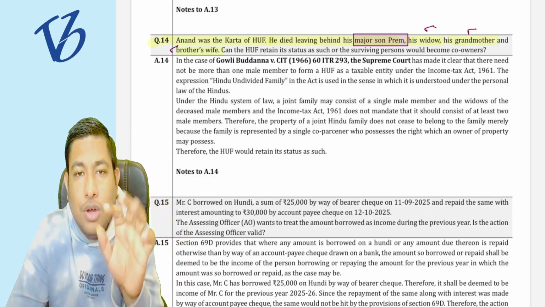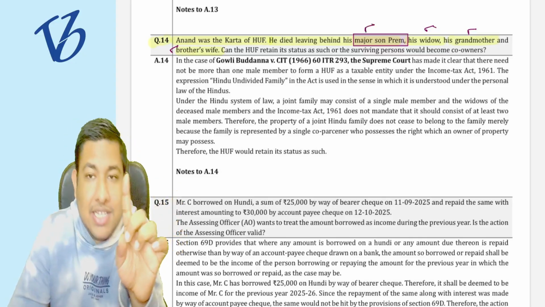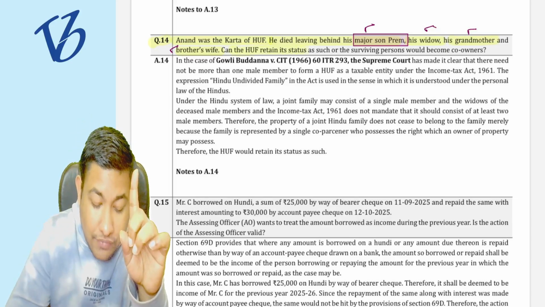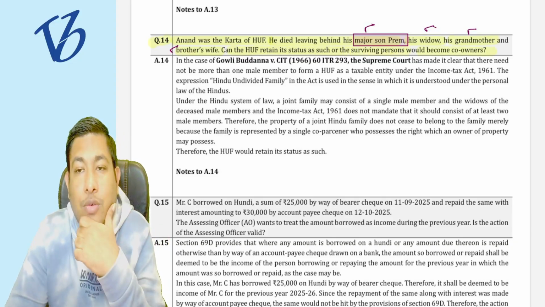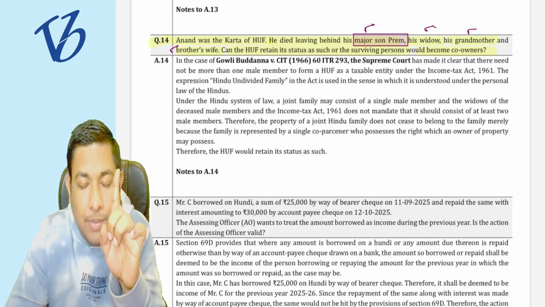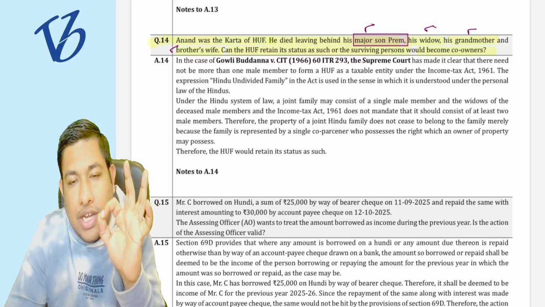All are female co-partners, but only one is a male co-partner. So they are asking, can the HUF retain its status for the surviving partner who would become the co-owner? Whether by having only one male co-partner, can the HUF retain its status?